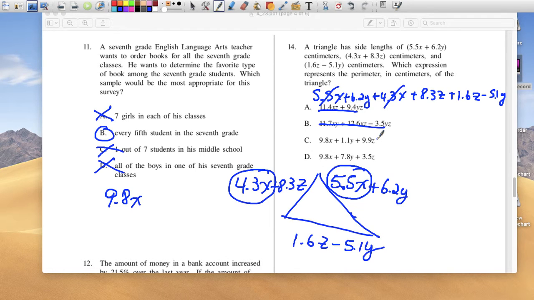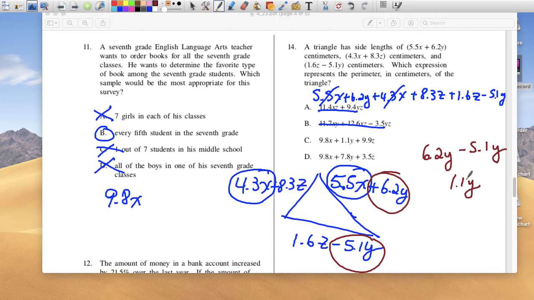So let's do the y's. It's positive 6.2 and minus 5.1. So it's 6.2y minus 5.1y. So do that in your calculator. 6.2 minus 5.1, and you're going to get 1.1y. And you have it here. So you have a 9.8x, check. You have a 1.1y, check. And the other one, really, we don't have to do it because this is the right choice. Okay. D is in the is. This was correct, but this is not correct. So the rest really doesn't matter.